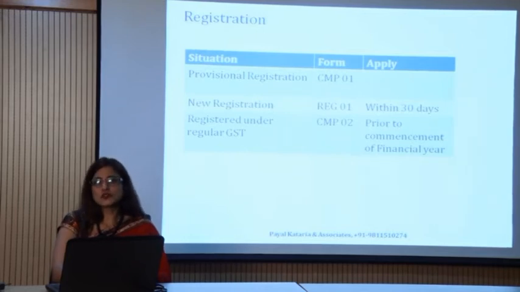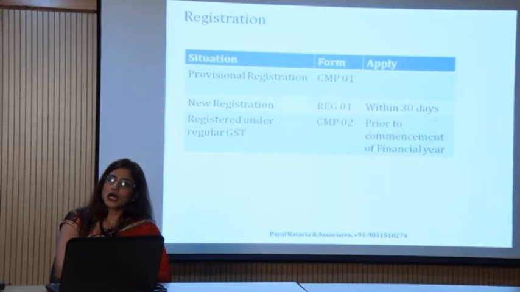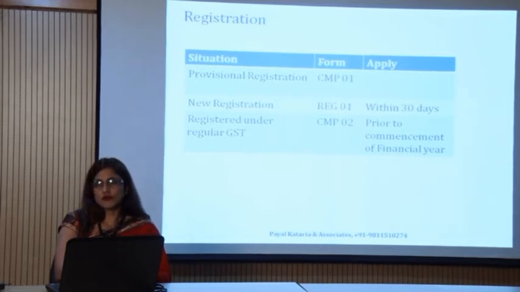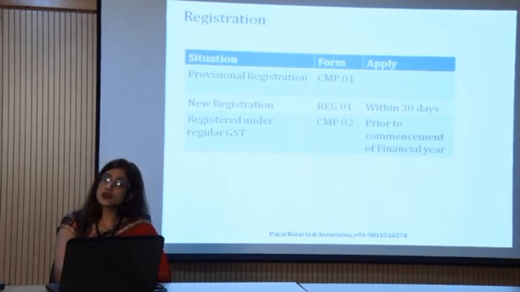Now, the second situation is the new registration. For example, I want to now take the registration. I feel that yes, I can opt for the composition scheme and I am a new registrant here. Then within 30 days of my obligation to get registration, I will file form REG-01.